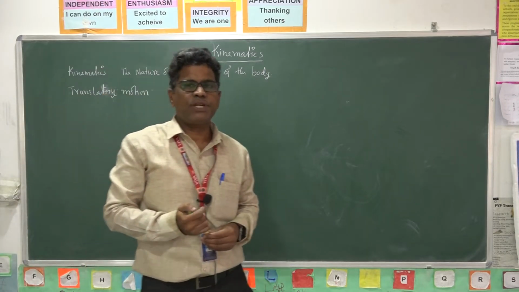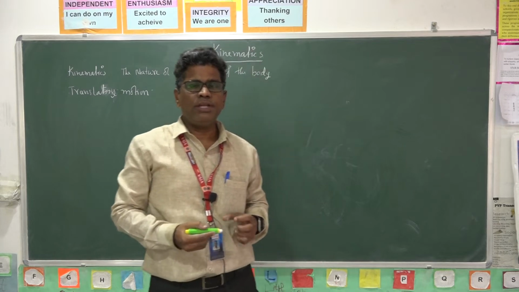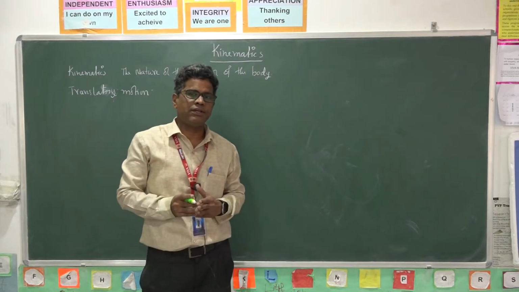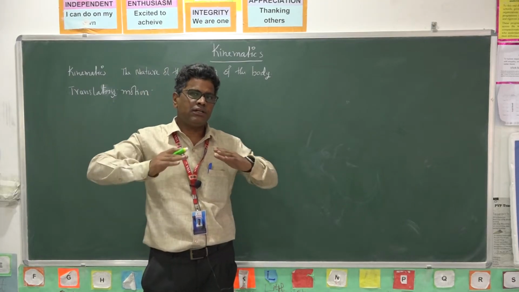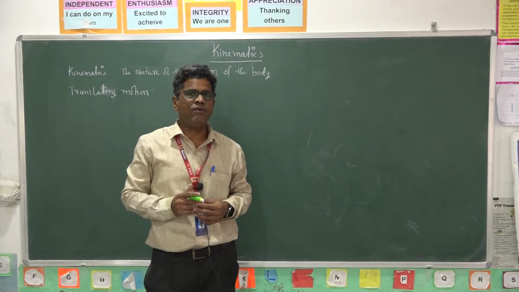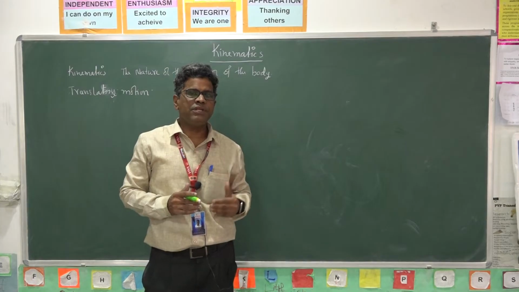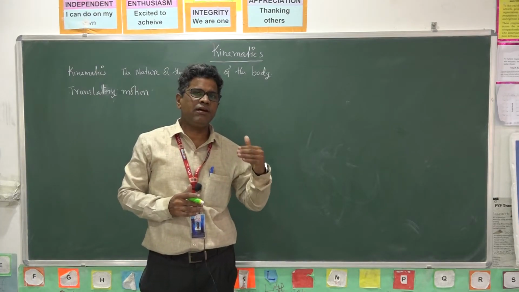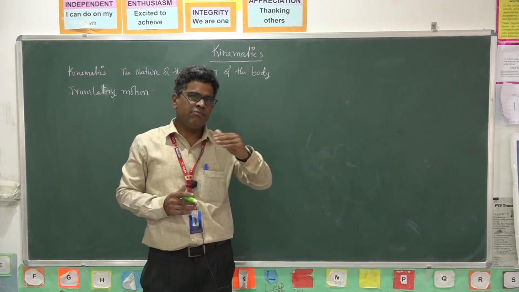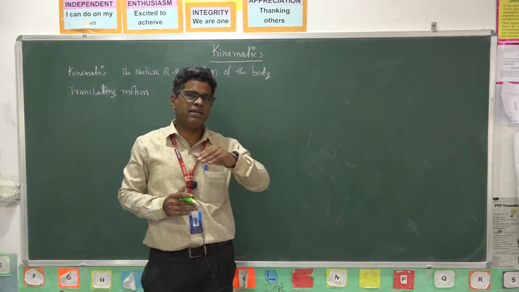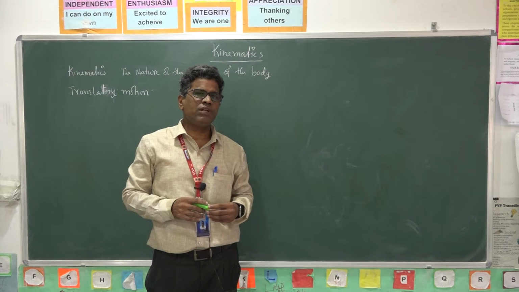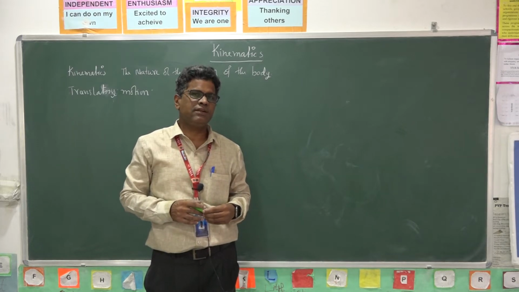If you consider a body as a particle or as a rigid body, the rigid body consists of many particles. If all the particles of the body have the same displacement, the same trajectory, the same velocity, the same acceleration, then the motion of that body is said to be translatory motion.